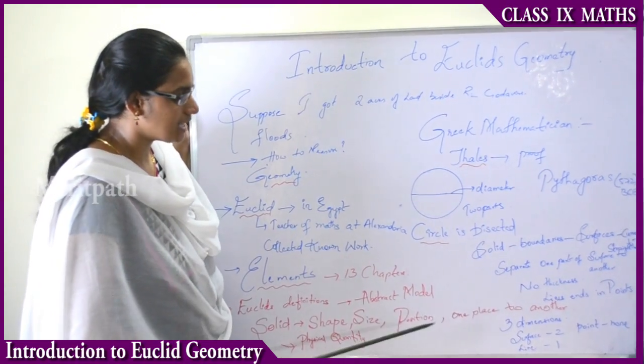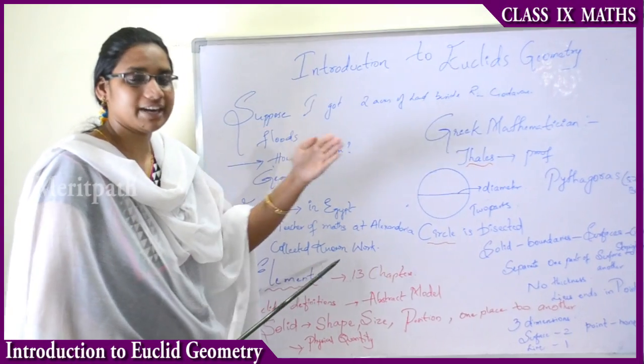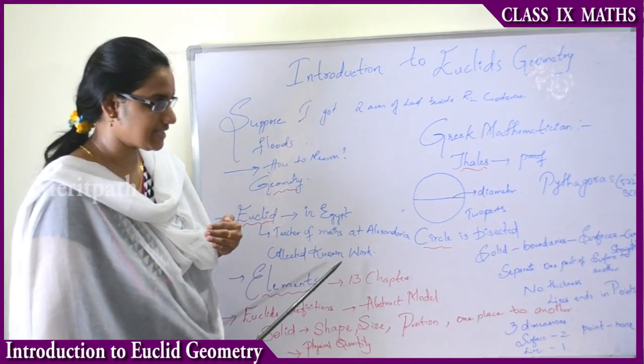In the same manner, a solid has boundaries, and these boundaries separate one surface from another surface.